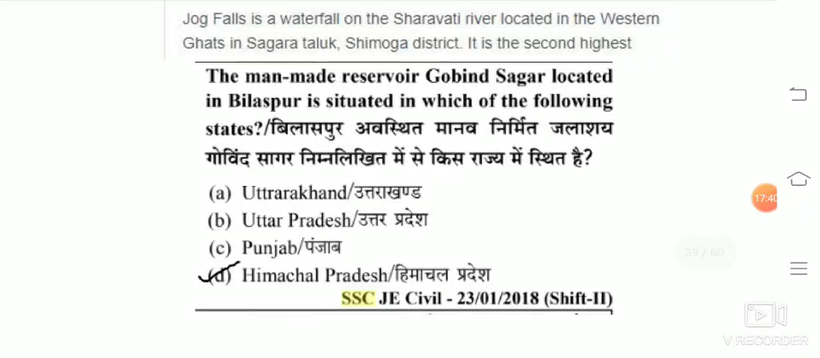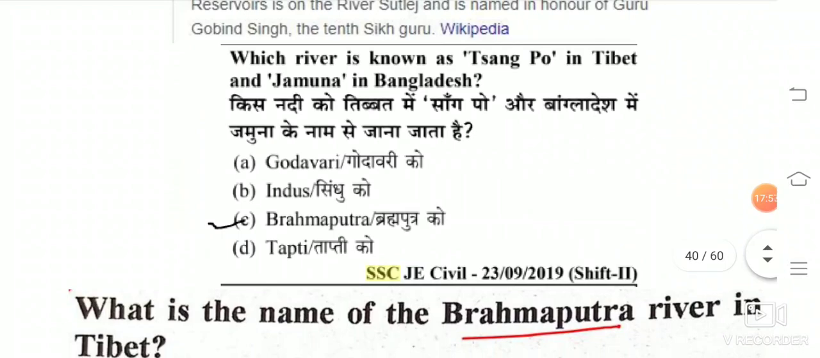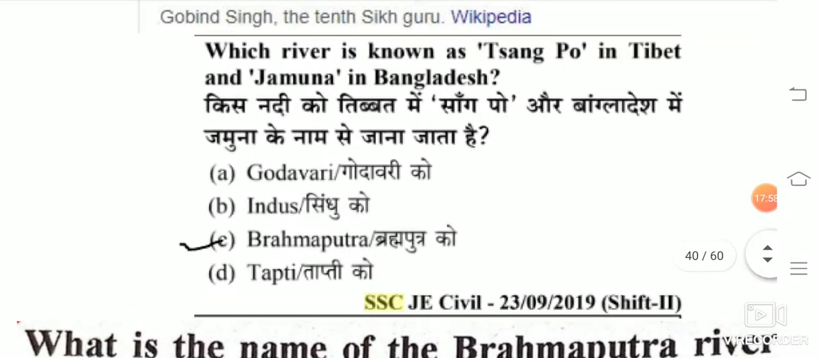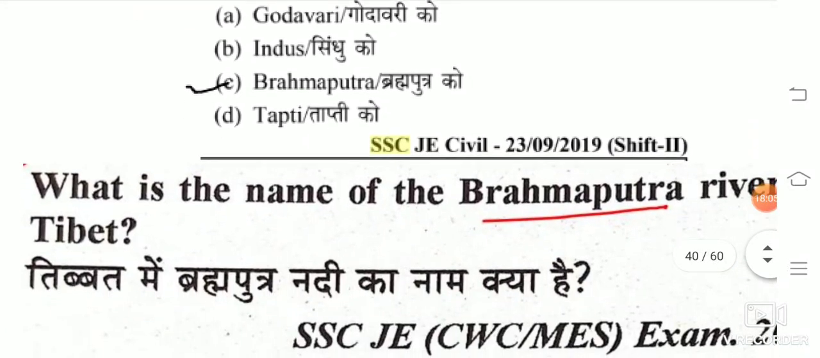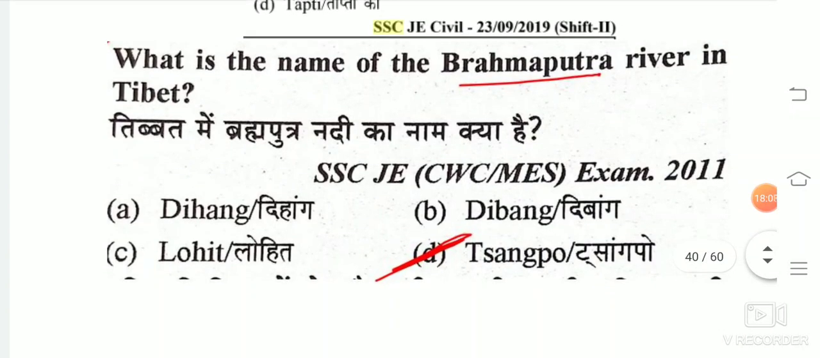The man-made reservoir Gobind Sagar, located in Bilaspur, is situated in which of the following states? So the Gobind Sagar reservoir is there in Himachal Pradesh. Which river is known as Sangpo in Tibet and Jamuna in Bangladesh? The answer is Brahmaputra. What is the name of the Brahmaputra river in Tibet? Sangpo.